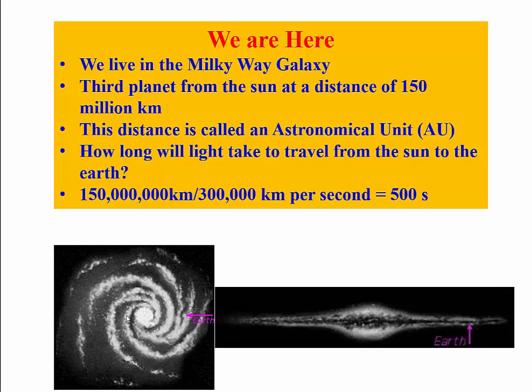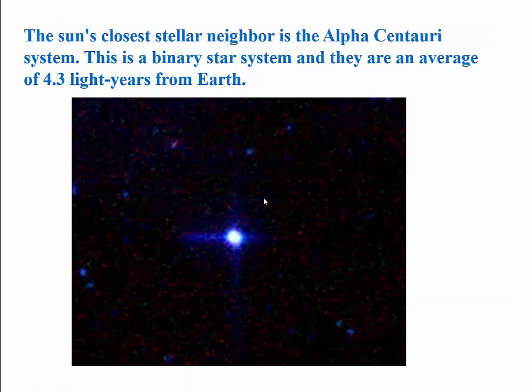And look at our galaxy Milky Way. Our Earth is right here. Now, who is our nearest neighbor? Our solar system and the sun, our nearest neighbor, the nearest star, is Alpha Centauri, and that is 4.3 light years from the Earth.